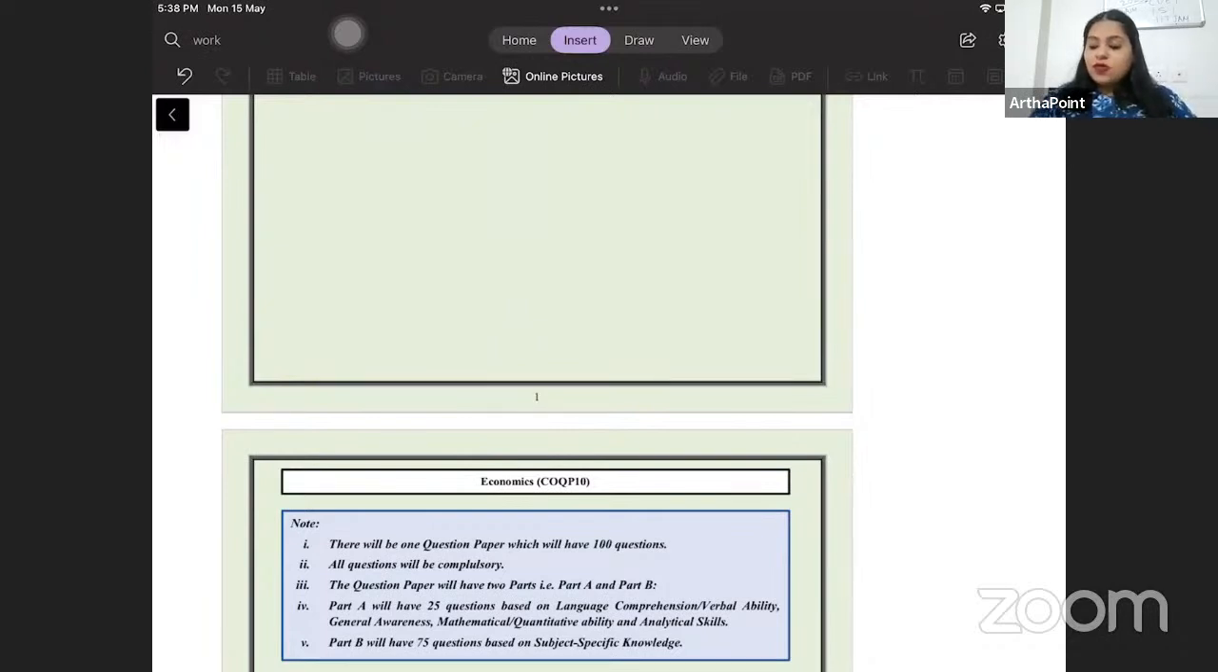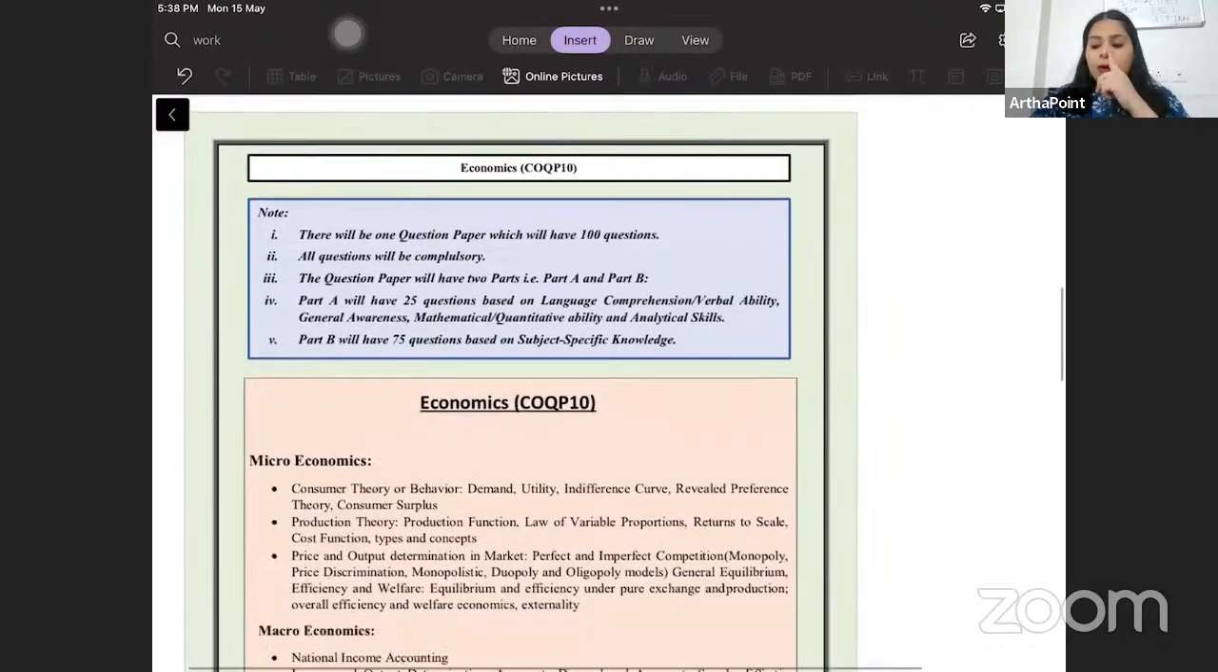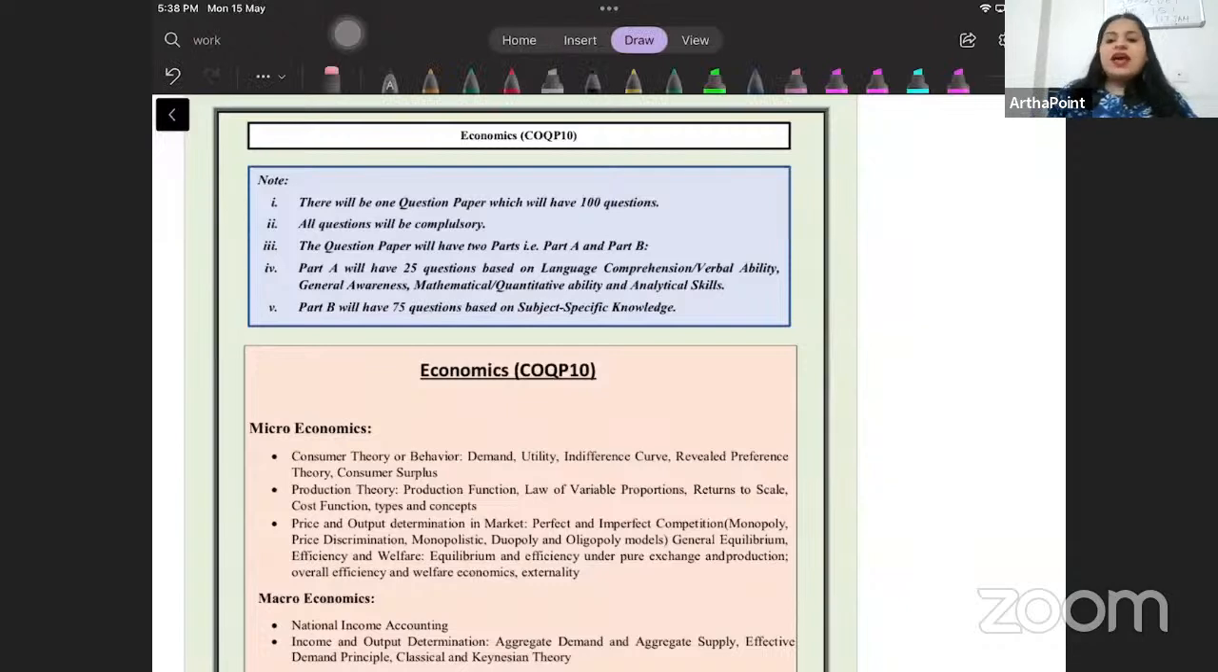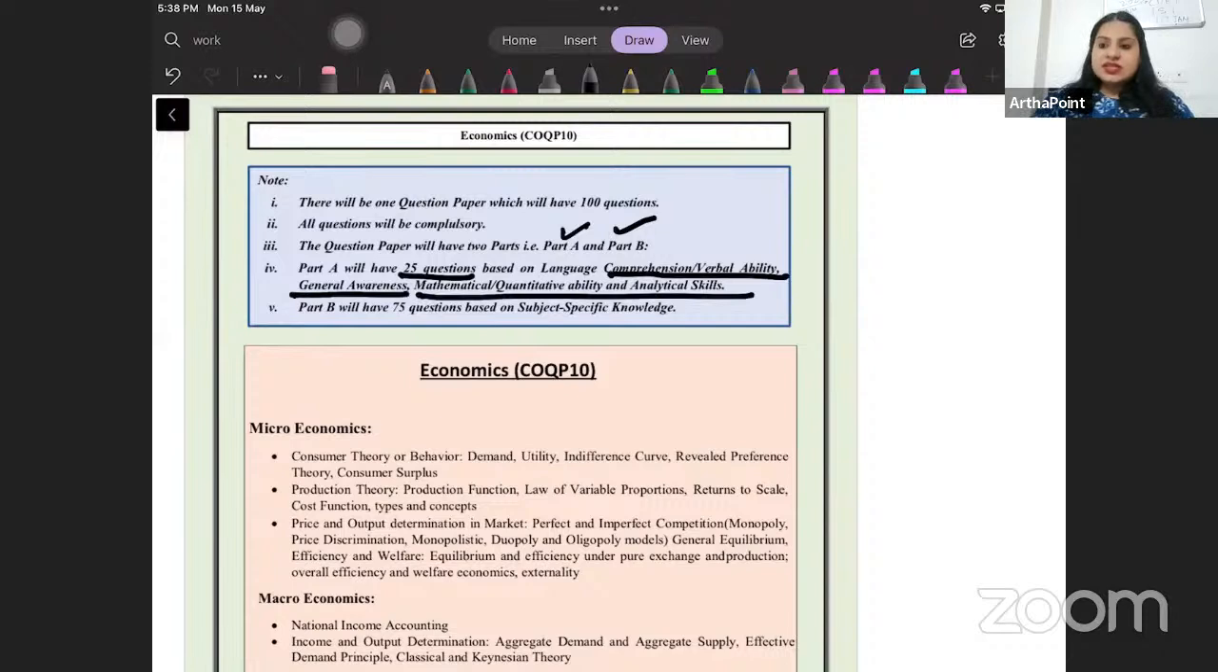Secondly, if you closely look at the paper pattern, you will observe that we have divided the entire paper in two parts. ठीक है बेटा? एक part A है, एक part B है. Part A is 25 questions consisting of verbal ability, general awareness, and analytical skills. ये part is skipped by many universities.